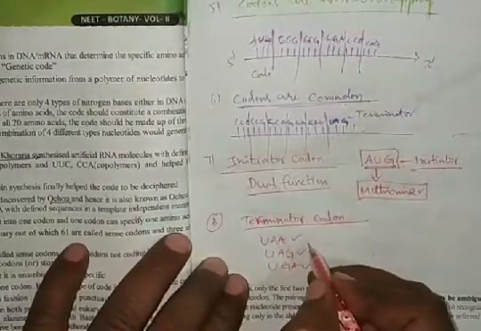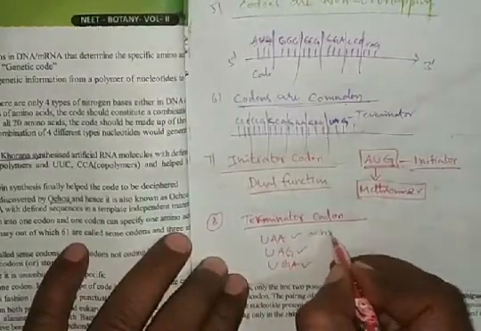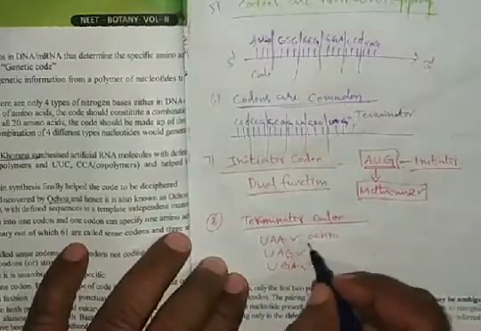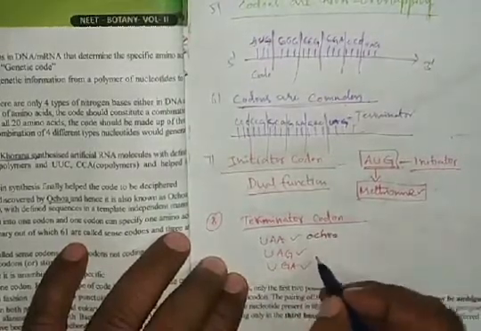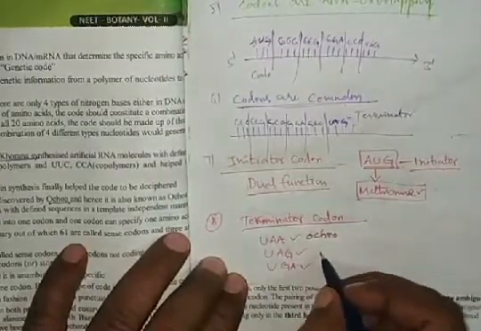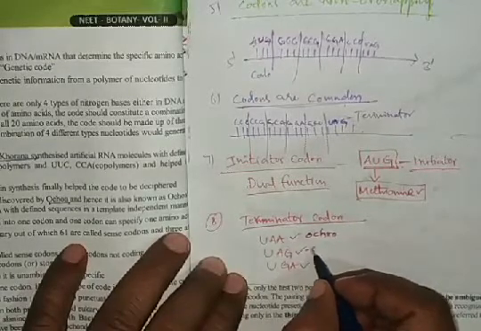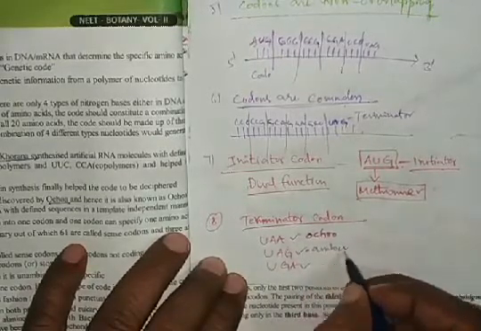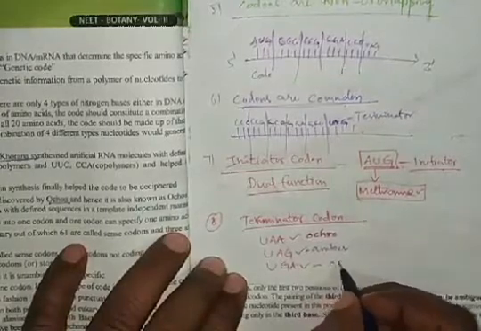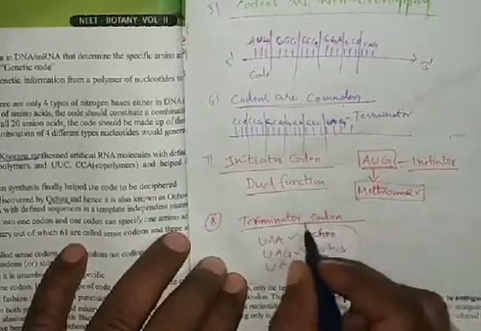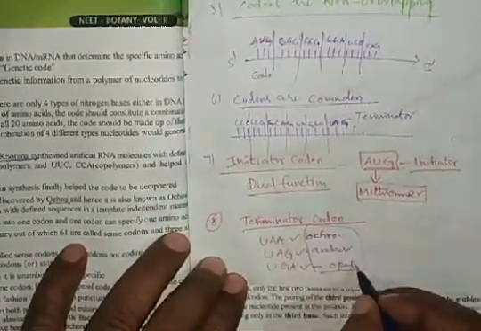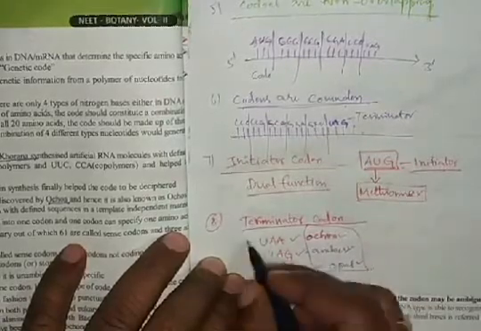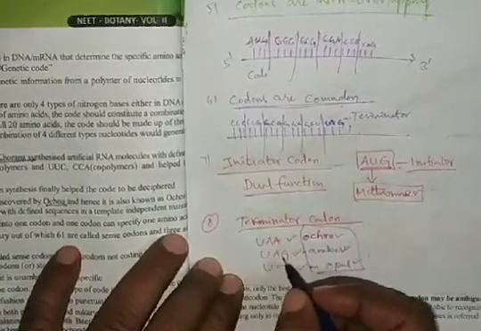UAA has the technical name ochre, UAG is called amber, UGA is called opal. This is very important. Ochre, amber, opal are the terminator codons.